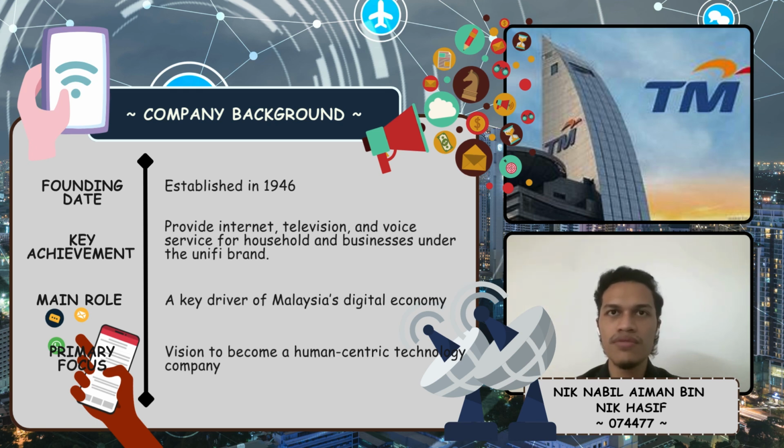mobile and cloud services. So next, Axiata Group Berhad is one of Asia's leading telecommunication and digital service providers, headquartered in Kuala Lumpur, Malaysia. Founded in 1992, Axiata has grown into a regional powerhouse with a diverse portfolio of businesses spanning mobile telecommunication, digital platform and infrastructure services.